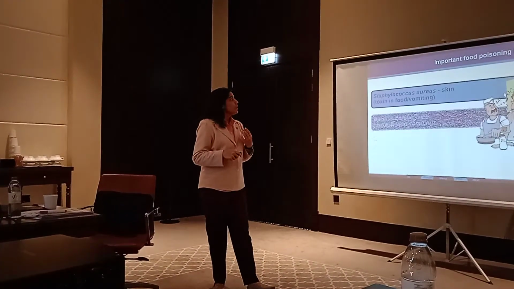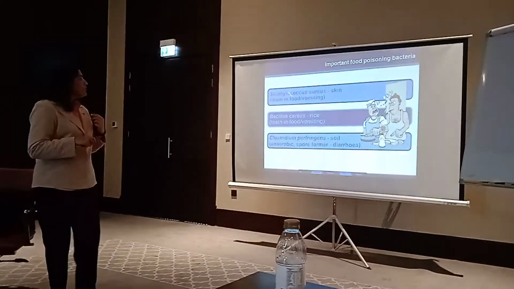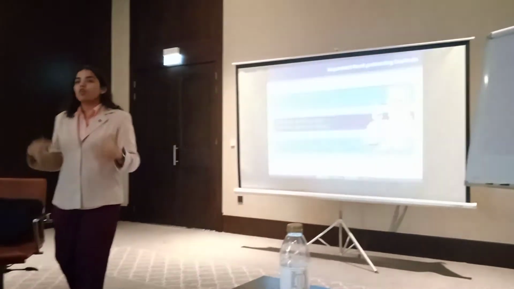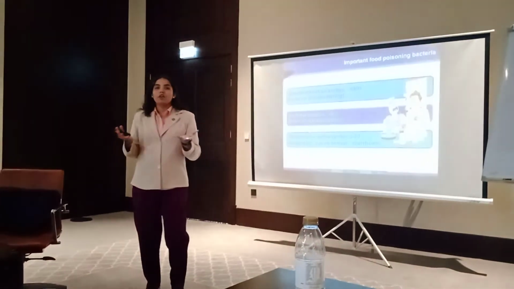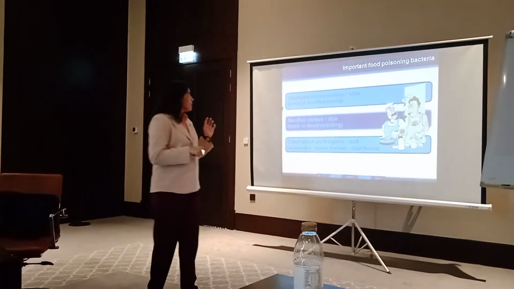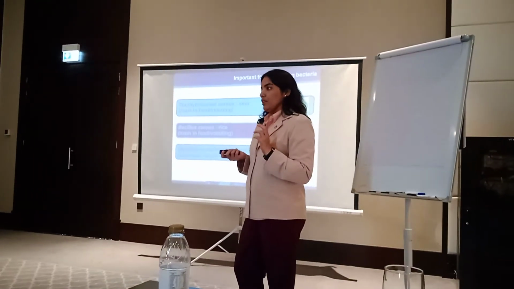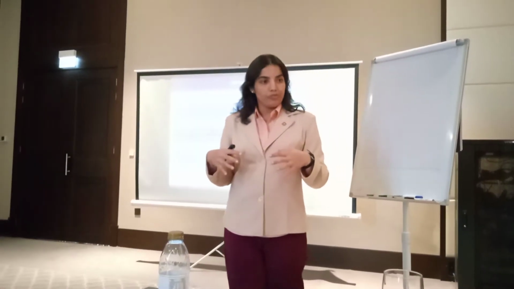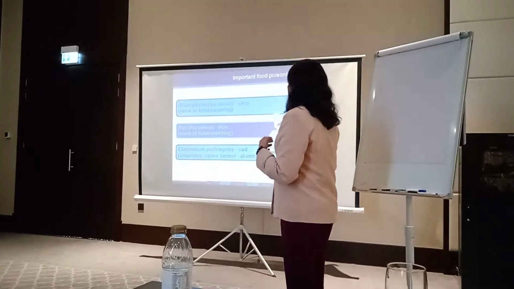Now we will see different organisms that can cause food poisoning. Number one is Staphylococcus aureus. It is a normal flora of the human body. It is present on your hands, nose, face, everywhere, and it mainly produces a toxin in the food. If the toxin enters the body through the food, the first symptom is vomiting, as it is a toxin.